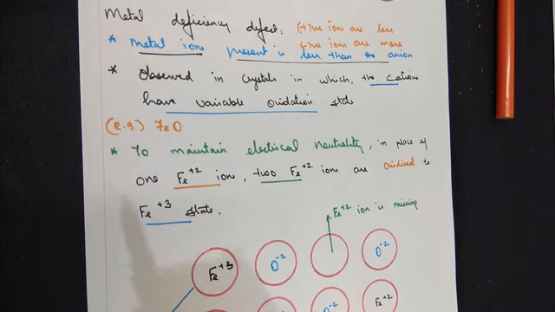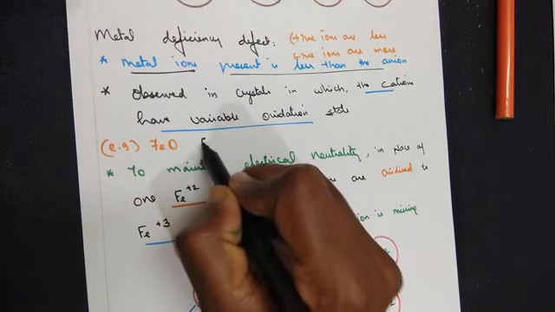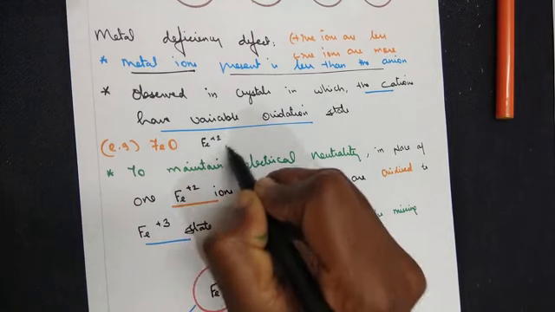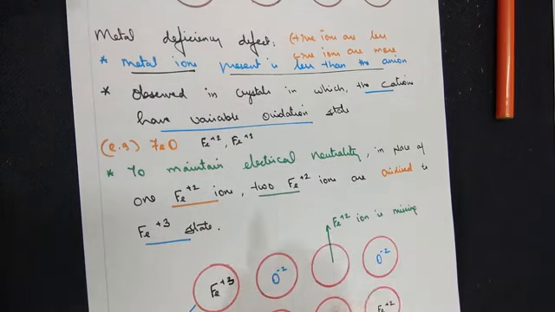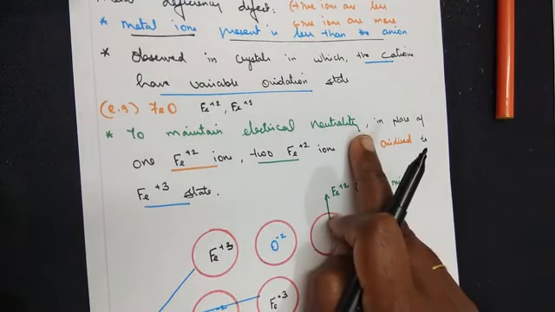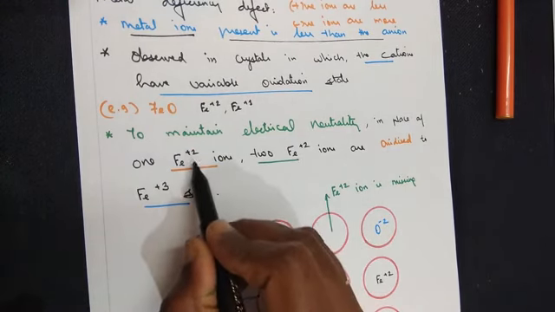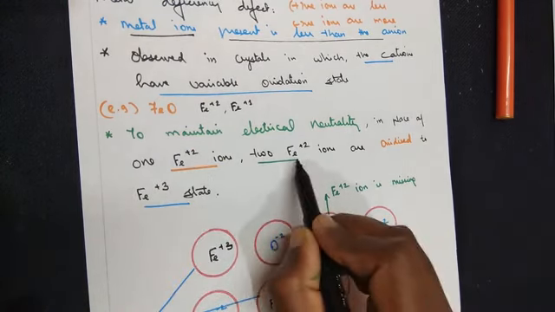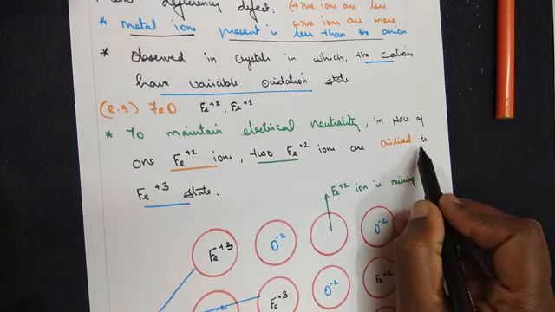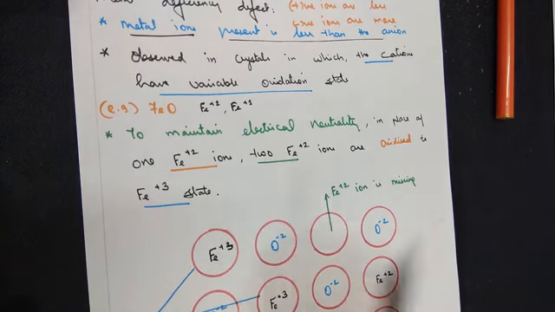Ferrous has 2 possible oxidation states, Fe plus 2 and Fe plus 3. So to maintain electrical neutrality, in place of 1 Fe plus 2 ion, 2 Fe plus 2 ions are oxidized to the Fe plus 3 state.